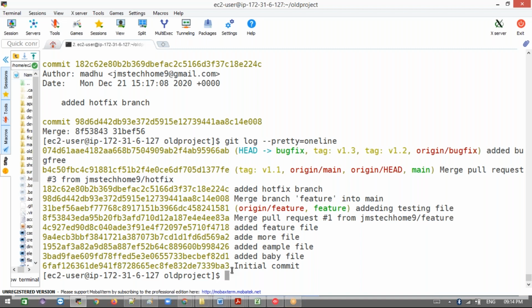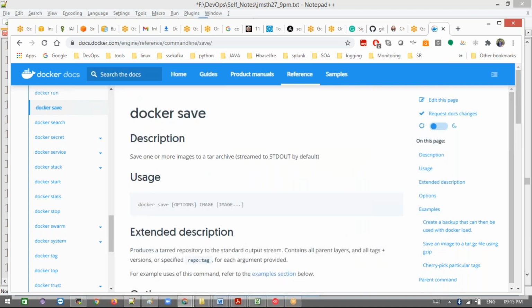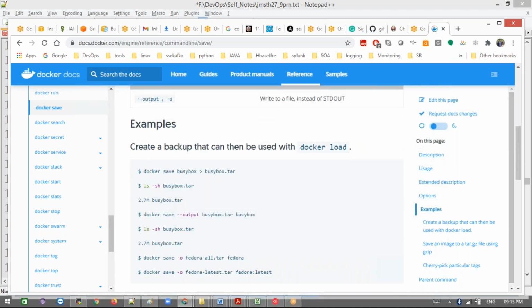Okay, I did it very nicely. Madhu, that file which you told about in the repository, is that an image file? Are we considering the Docker image itself? See, BusyBox is one image. We can save that BusyBox image in a tar file.